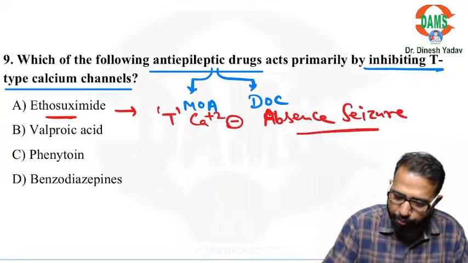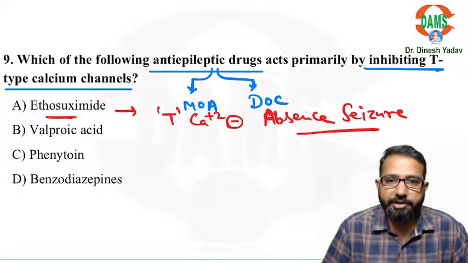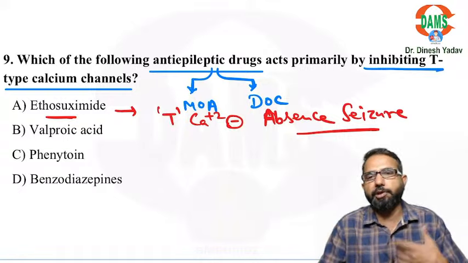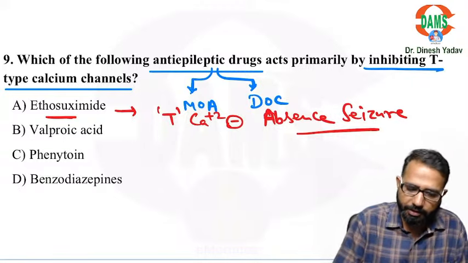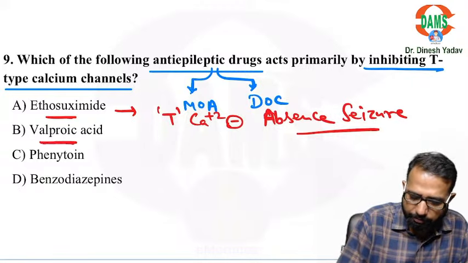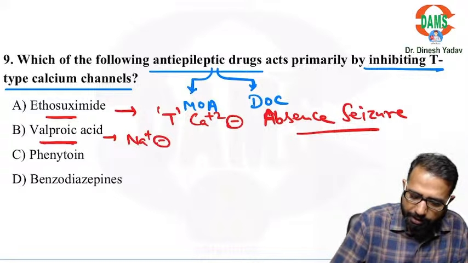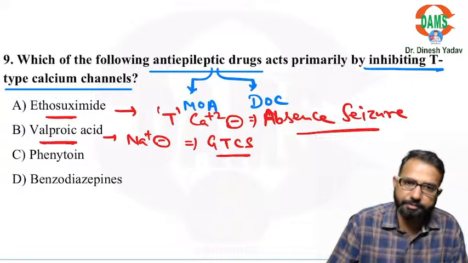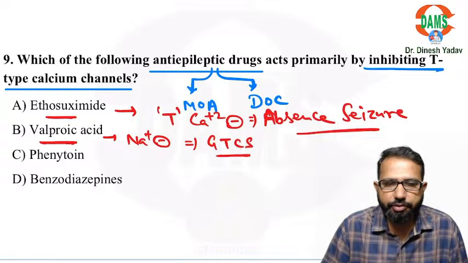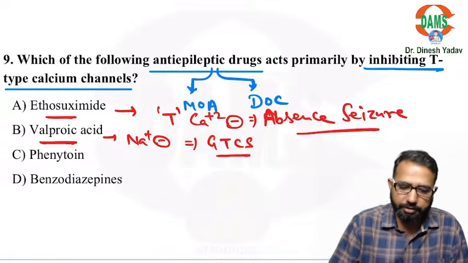Valproate is not the drug of choice for absence seizure. Ethosuximide is the drug of choice. If it is not available, or if there are atypical types of seizures, then only we think of valproate. Valproate is broad spectrum, but primarily it is a sodium channel blocker, and it is the drug for GTCS, generalized tonic-clonic seizures. In the GTCS, we prefer the valproate.